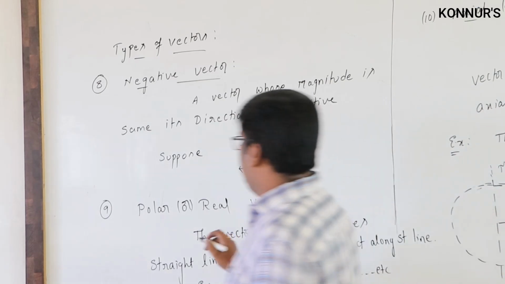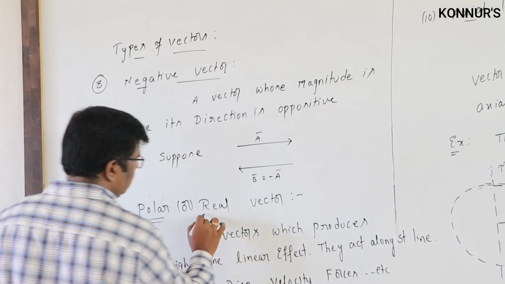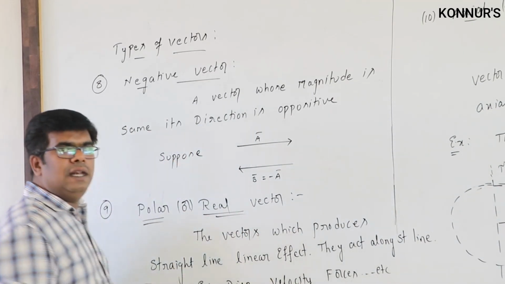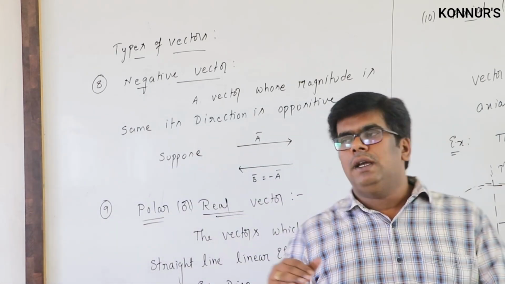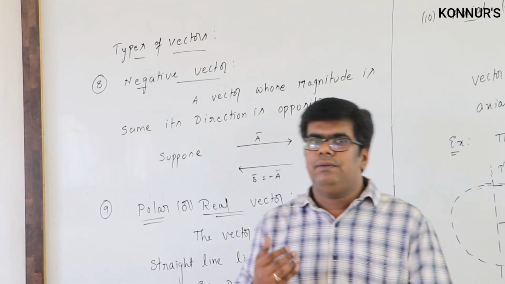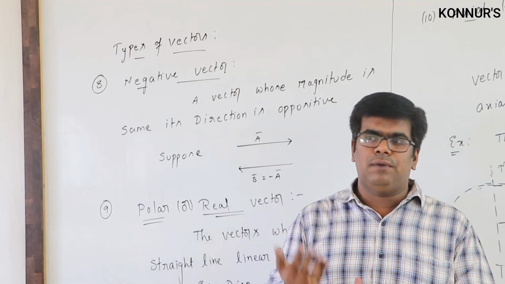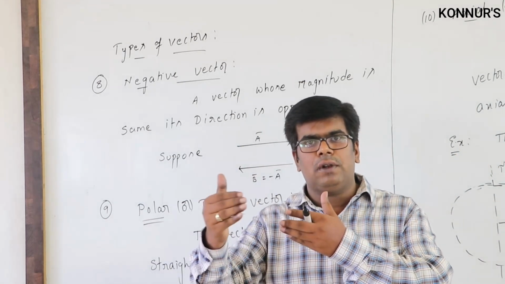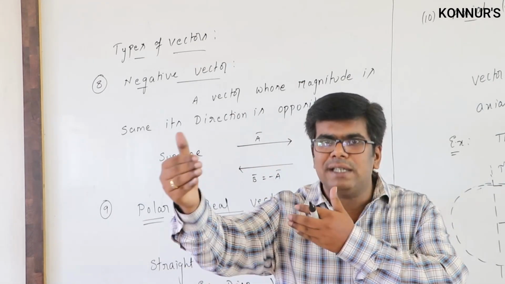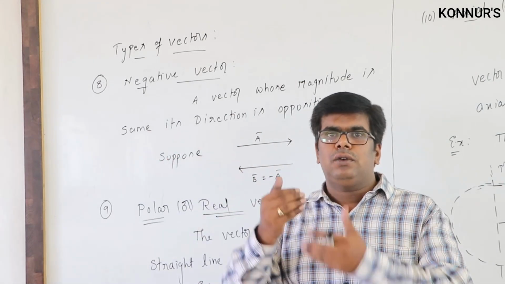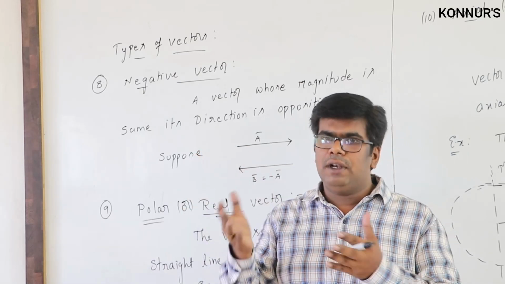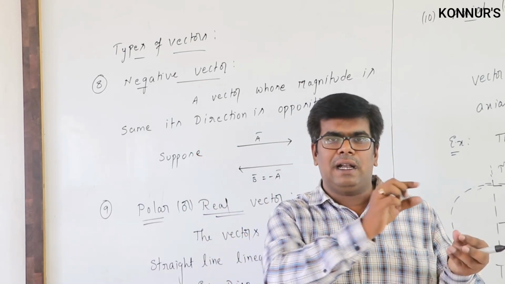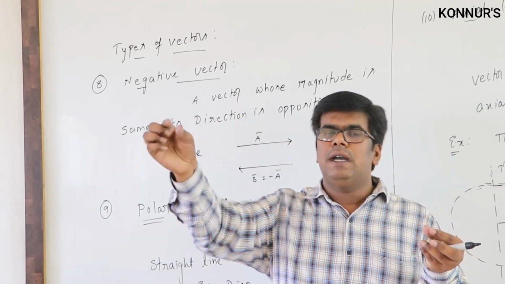Next we are going to discuss the polar, or also we can call it a real vector. You know the vectors like displacement, velocity, force. If you apply a force over a body, that force acts along a straight line direction. So they produce a linear, straight line effect. Even if you take a displacement, that is the straight line from the initial point to the final point.